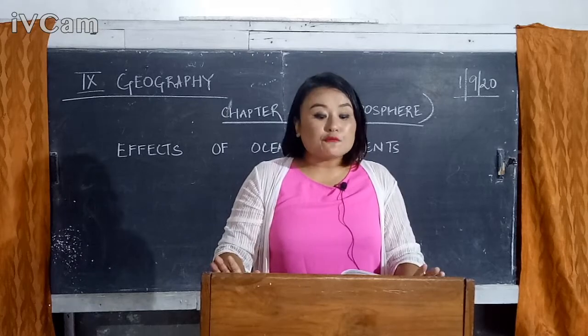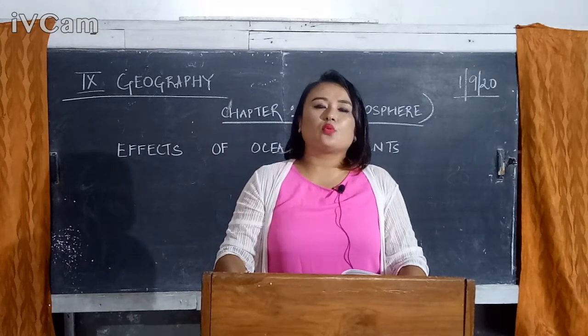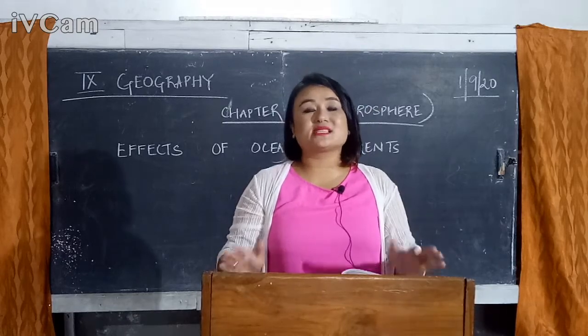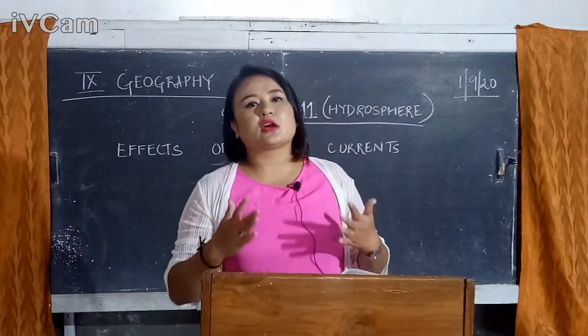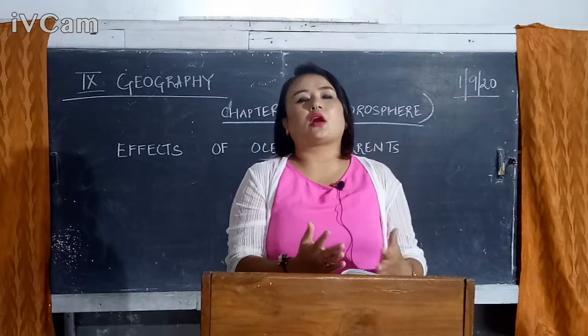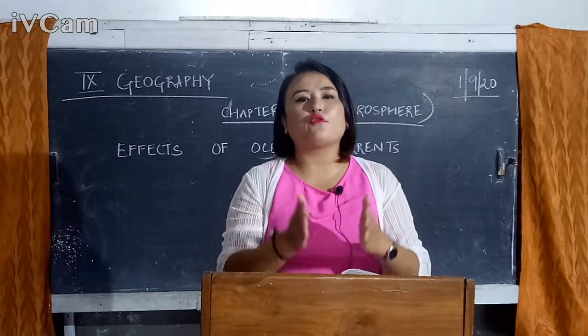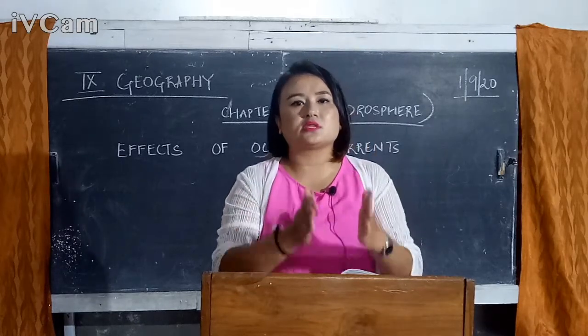They bring a sufficient amount of rainfall along the western coast of Europe and the eastern coast of Japan. So this is how your warm ocean current is directly related to your rainfall. Warm ocean current is responsible for bringing about heavy and sufficient rainfall there in the coastal region.